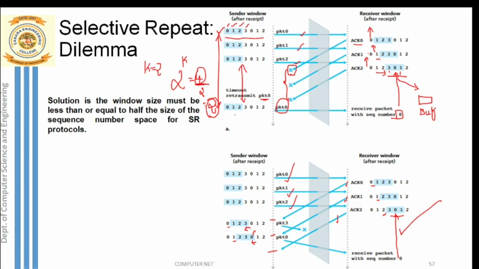So that is the solution. Now if you reduce the window size from 3 to 2, 3 by 2 is 1.5; if I round it to 1, and the window size is 1, then there is no confusion at all. Or suppose your window size was 4 and I reduce it to exactly half, that is 2, so only 2 packets are inside the window and only 2 packets are transmitted at a time. In that case, there would be no confusion created at the receiver side. I hope this selective repeat concept is clear, and the solution for the dilemma also is clear. The drawback of selective repeat we have also discussed, so clearly note the difference between selective repeat and go back N. I hope this concept is clear.